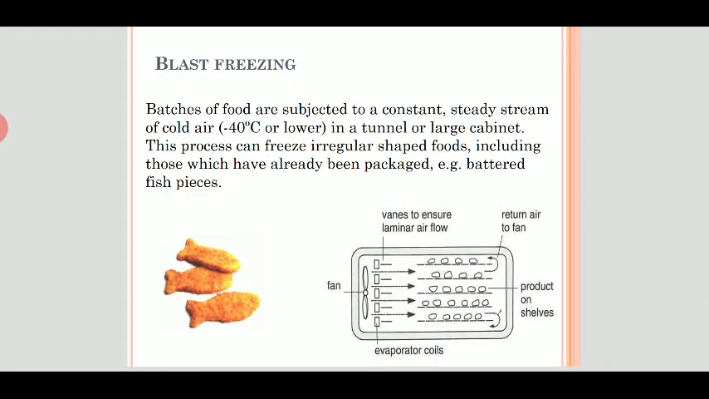Next is blast freezing. In this, the batches of food are subjected to a constant steady stream of cold air. The temperature of the cold air will be minus 40 degrees Celsius in a tunnel or large cabinet. This process can freeze irregular shaped foods, including those which have already been packed.